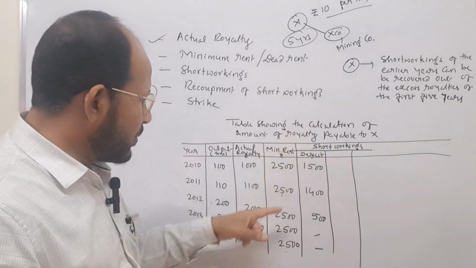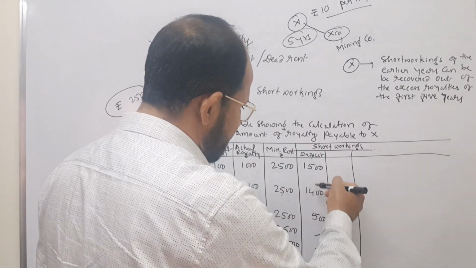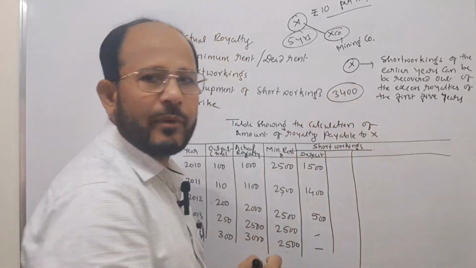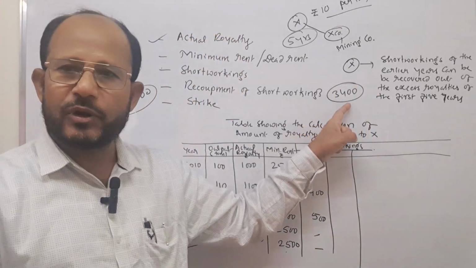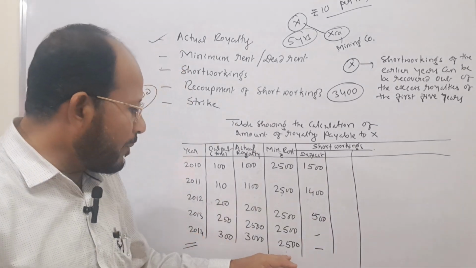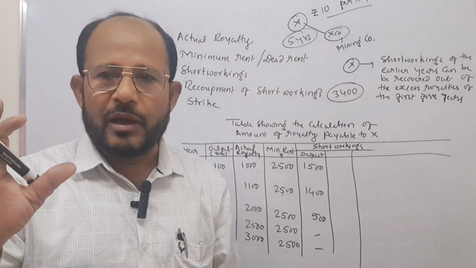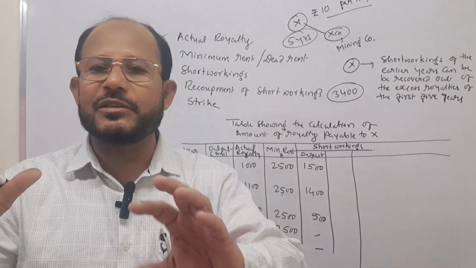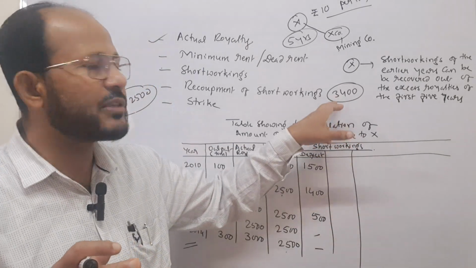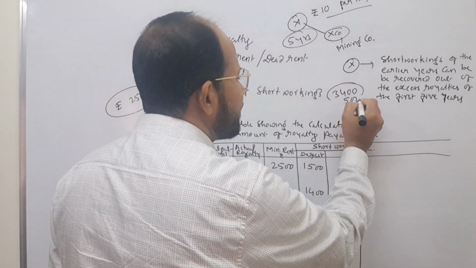But here you see the total short working we calculated is how much? 2,900, and 3,400 is the excess amount paid by the company. How much? 3,400. This is the loss actually. But in the 5th year, the company has got how much? Rupees 500 excess royalty. After paying minimum rent, how much amount remains here? 500 remains. This 500 can be used for the recovery of this short working. How much amount it can recover? To the maximum rupees 500.